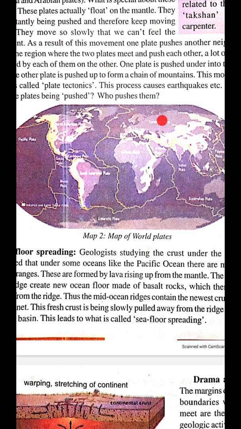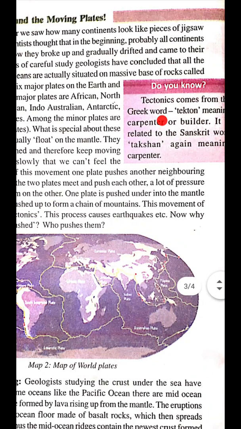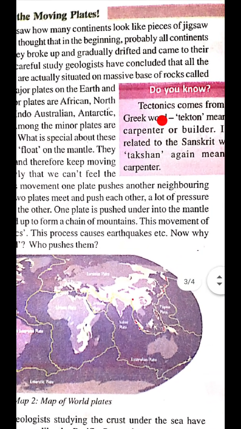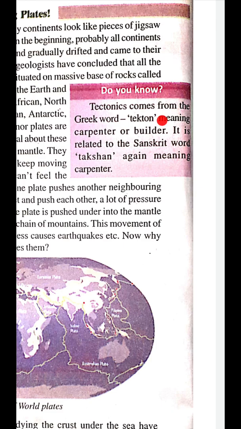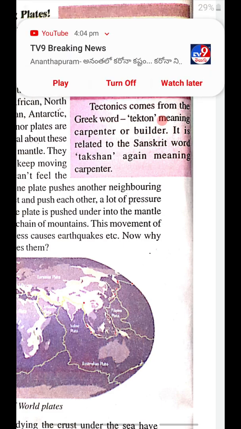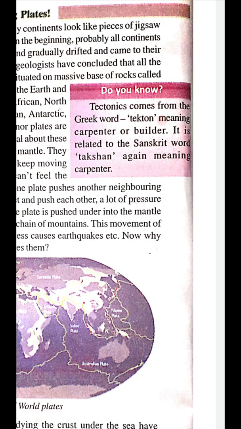Here you see the pink box, children. The meaning of tectonics is here. Tectonics comes from the Greek word tecton, meaning carpenter or building. It is related to the Sanskrit word takshan, again meaning carpenter.